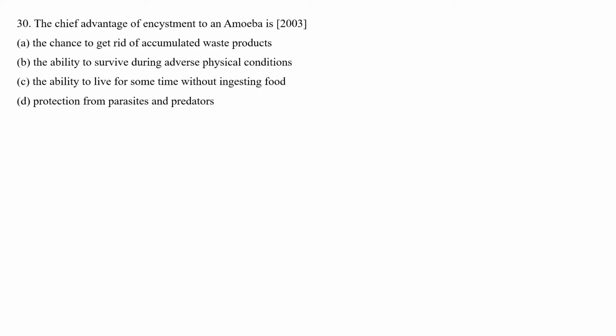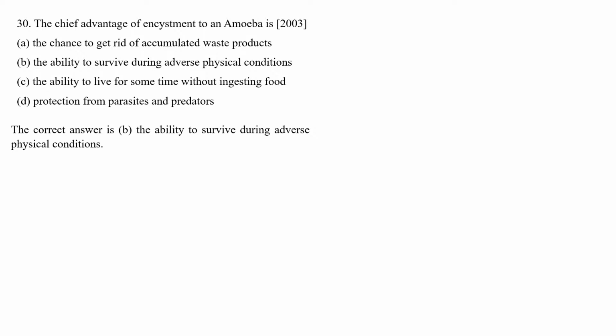So let's move to the next question. The chief advantage of encystment to an amoeba is: four options are given. Read the four options and try to answer. First, the chance to get rid of accumulated waste products; second, the ability to survive during adverse physical conditions; third, the ability to live for some time without ingesting food; fourth, protection from parasites and predators.